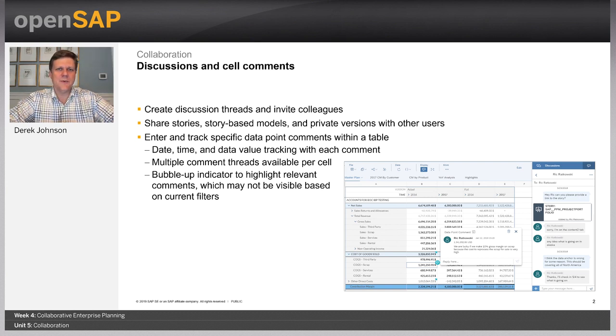The other key aspect of collaboration is really comments, and comments can only be made on public versions at this time. But comments are made on a cell level. So what happens is that you'll select a cell. Maybe the initial comment is for sales, and you say, my sales is 1,000. Maybe there's a question of whether you want to increase sales by 10%, and would you do that? And then you can say, I'm increasing sales by 10%, and maybe you'll reference some sort of marketing campaign or business trends that may support that as well.